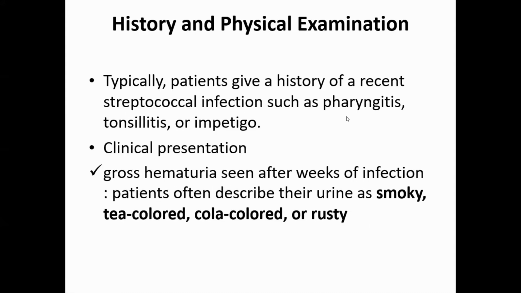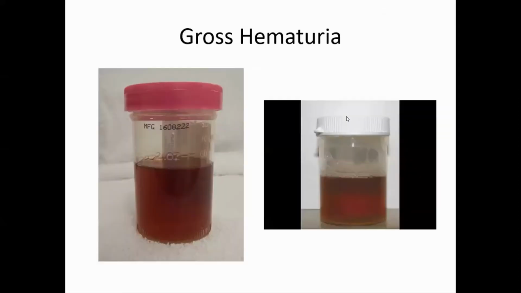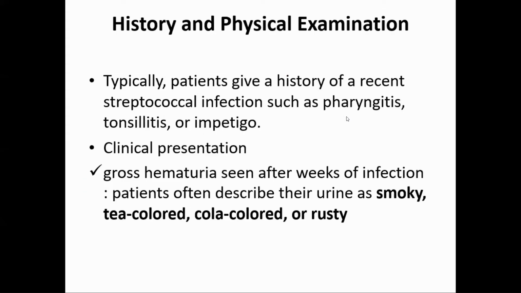So how will you evaluate the patient? We take history, we do physical examination, we do lab investigations. In history, typically the patient will give a recent history of streptococcal infection, or may have a culture report of group A beta hemolytic streptococcus. The infection may be pharyngitis or tonsillitis or any kind of upper respiratory tract infection or a skin infection.